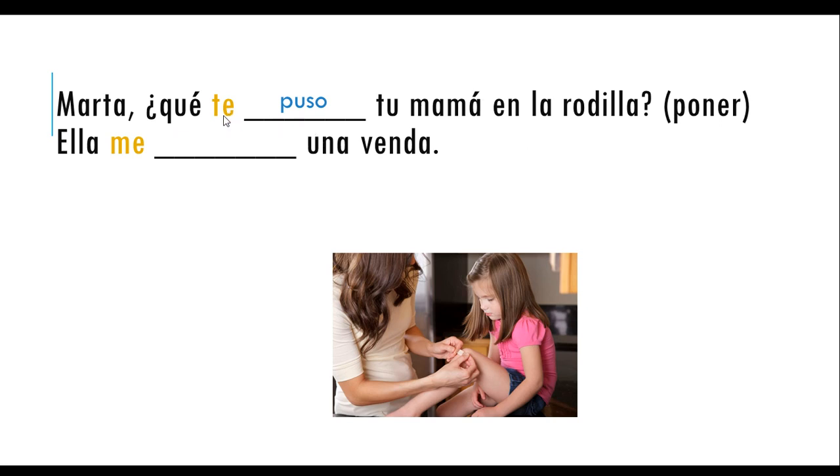So this te is an indirect object pronoun, so you are the one who is being placed something on the knee, so that's why it's te, and then the verb is conjugated as puso because we're asking about the mom. What did the mom place on your knee? So here, ella me una venda, ella me puso. So the verb poner is conjugated for her, for she. She placed the bandage on me.